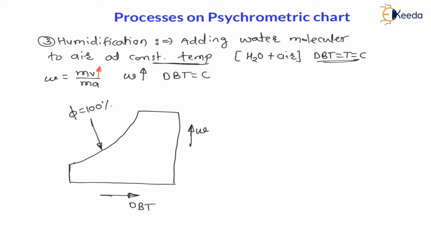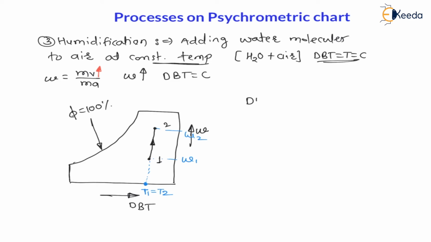Now here we have to increase specific humidity by keeping dry bulb temperature constant. So the process will be like this: from initial condition 1 to final state 2, we have to go. Therefore the process will be a straight vertical line from 1 to 2. For this process, if I observe dry bulb temperature, see here, for 1 as well as 2, dry bulb temperature T1 is equal to T2, right? But here the specific humidity is increasing. Here you will find omega 1 and here omega 2. That means specific humidity is increasing.